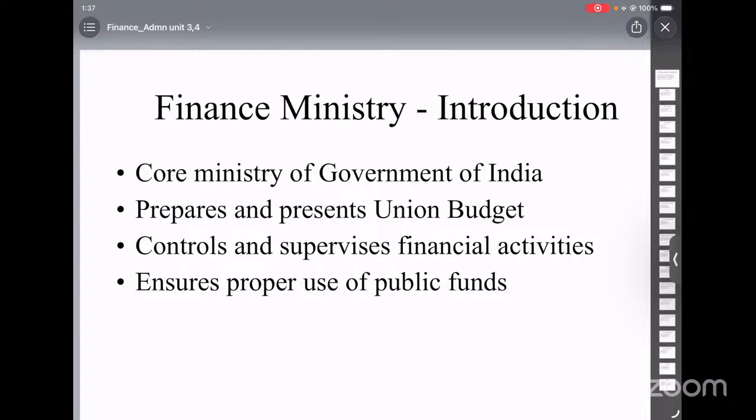Each form includes several important details, such as the heads and subheads of expenditure, the actual expenditure of the previous year, the sanctioned estimates of the current year, and the revised estimates of the current year. All these are included in those forms.